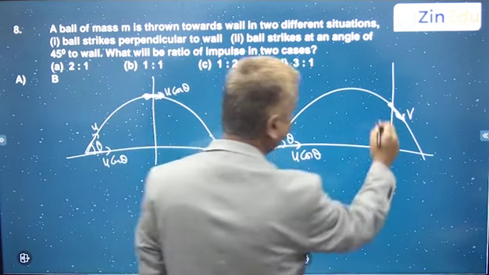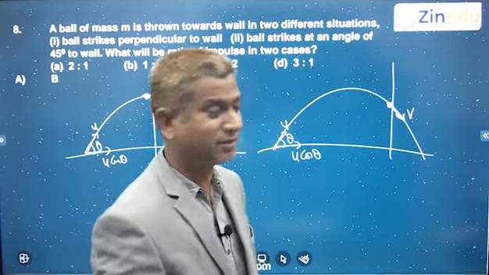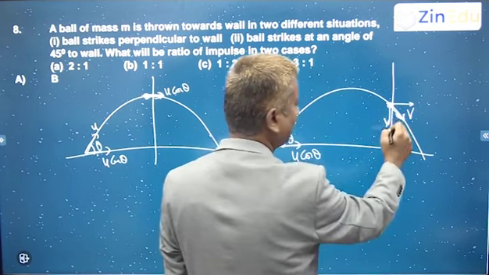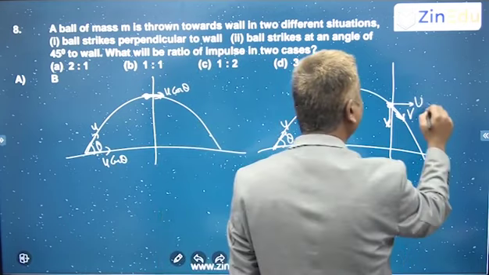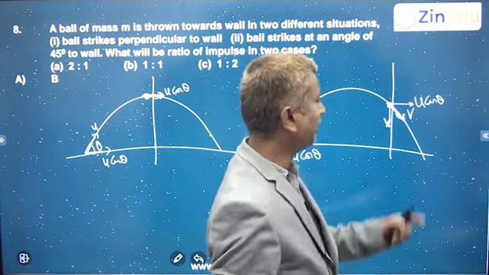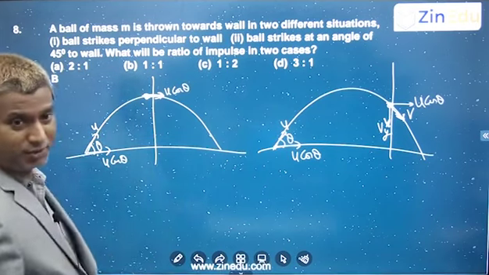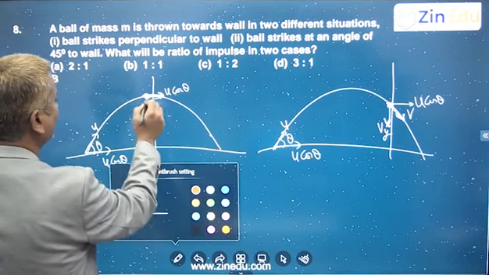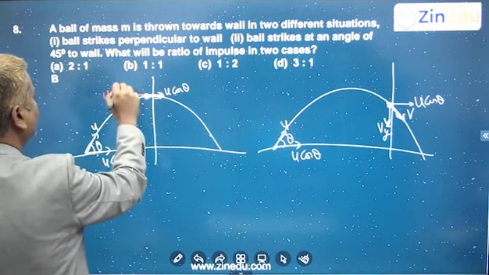So here also, before collision, for an oblique collision you take two components: one is horizontal, one is like this. One is the common normal, one is the common tangent. The common normal is the horizontal component, which will be u cos theta, same as this, and some vertical component, no problem. Now this is before collision. After collision, what is happening? Since it is an elastic collision, after collision, this red color I am showing, it rebounds with u cos theta.